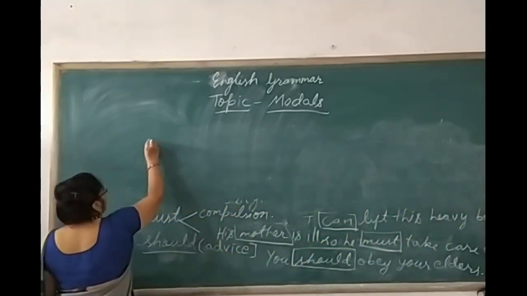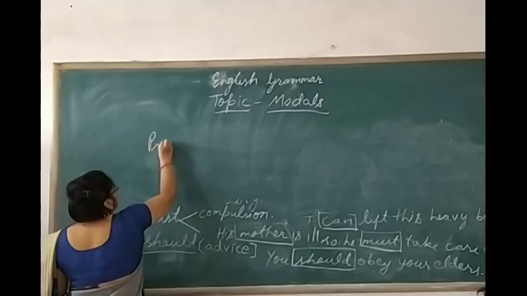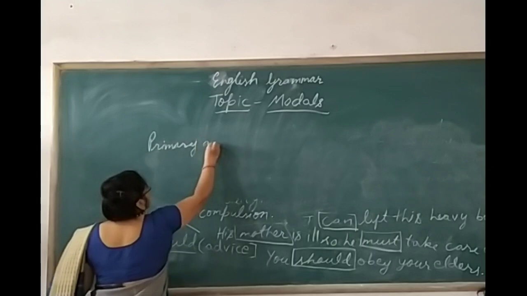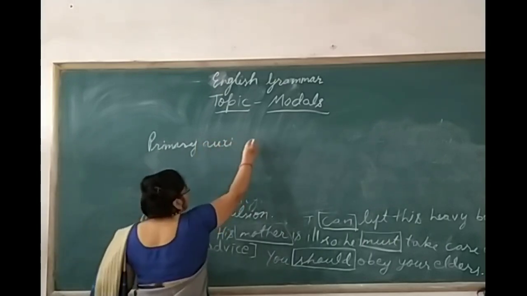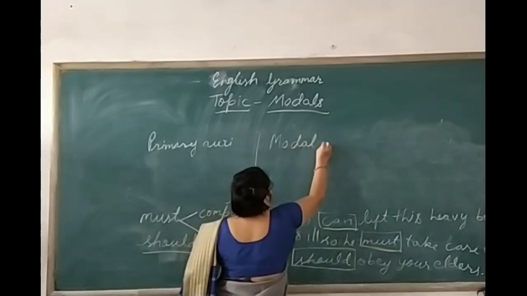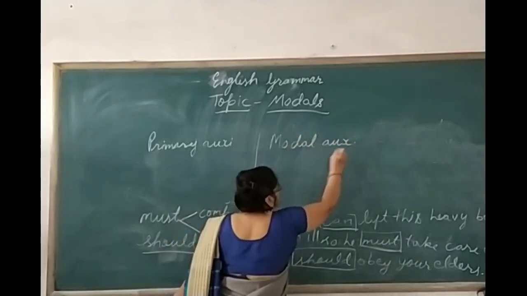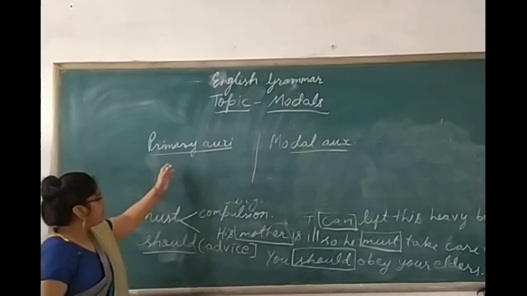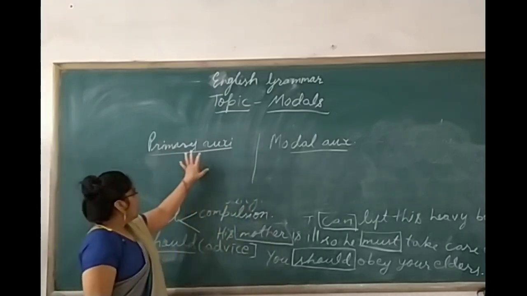Auxiliary verbs are of two types: primary auxiliaries, and the other one that we are discussing today, modal auxiliaries. Clear? What is the difference between these two?